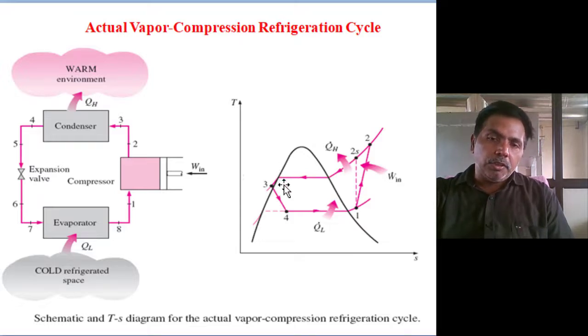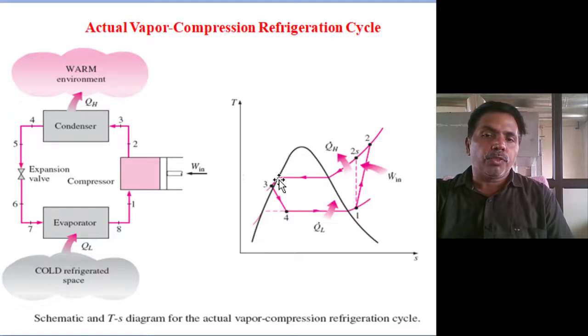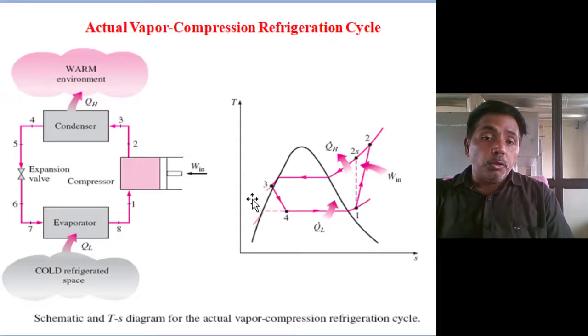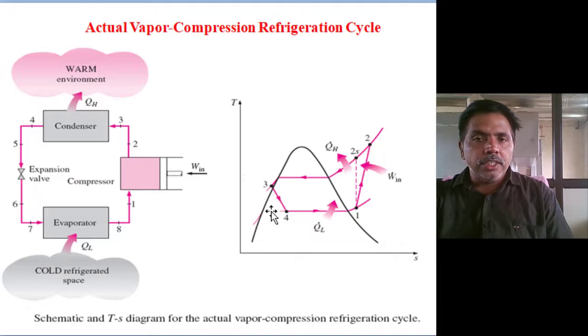Second, here we assume saturated liquid is moving to the expansion valve. If saturated liquid moves to the expansion valve, wet vapor enters the evaporator. Instead of that, if subcooled liquid enters the throttle valve, then saturated liquid can enter the evaporator.